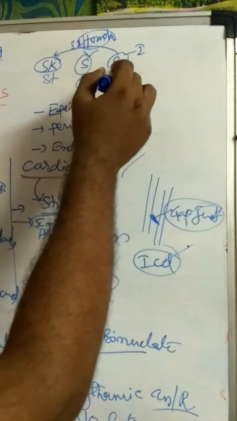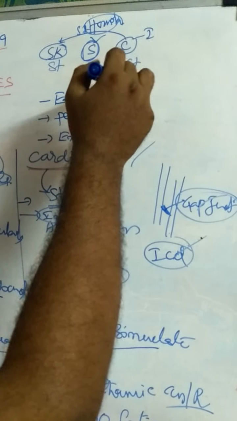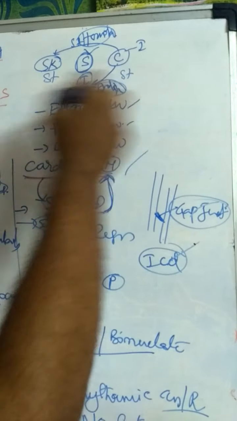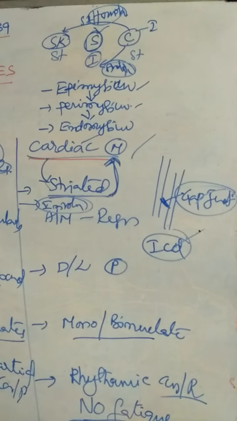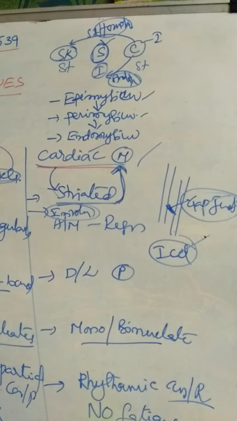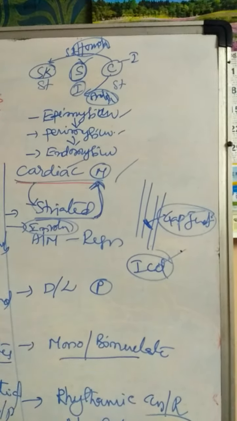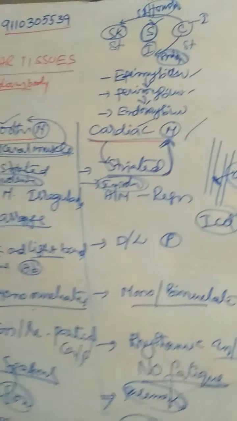Cardiac muscles are functionally similar to smooth muscles, which means analogous. Analogous means functionally similar. Once again, cardiac muscles are homologous to the skeletal muscles and analogous to the smooth muscles. That is about muscular tissue.